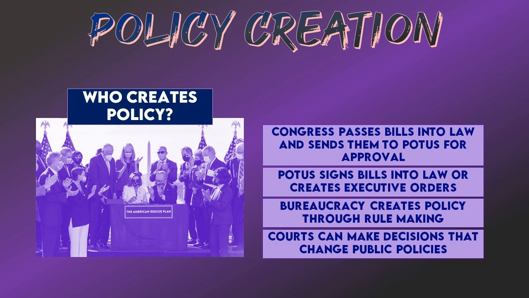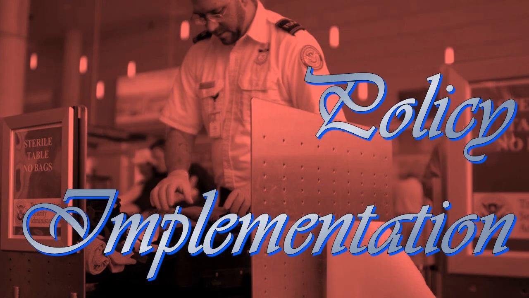So who is it that actually creates the policy? This is our branches. So Congress, President, courts, right? Let's not forget the bureaucracy, but Congress passes the bills into law, sends them to the president to get approved. The president signs bills. The president creates executive orders, executive agreements. The bureaucracy, the federal bureaucracy is able to use rulemaking powers, policy making discretion, and the courts, they make decisions that change public policy.